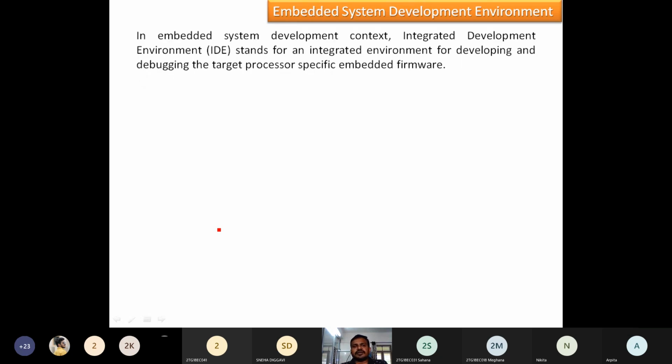Now let us discuss the embedded system development environment. In the embedded system development context, the integrated development environment, IDE, stands for an integrated environment for developing and debugging the target processor specific embedded firmware. So we are going to use an integrated development environment, that is IDE, for development of such firmware.